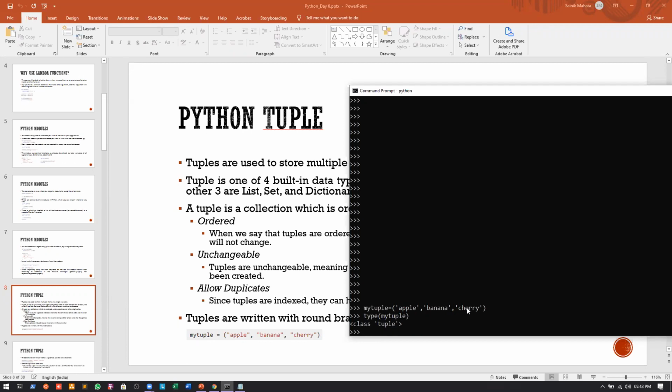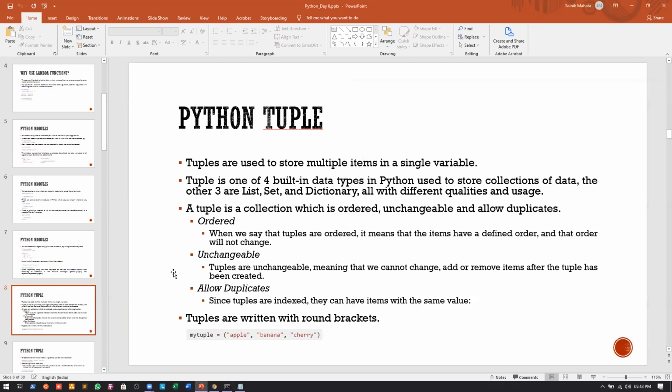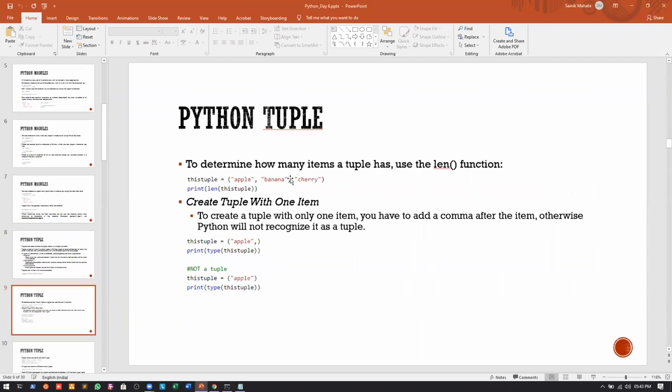These are things that we have discussed earlier as well. Len is a universal function that I have discussed earlier. Whenever we want to find out the len of a tuple, we can use the len keyword. If I print the len of this tuple, and this tuple has 3 elements, obviously it will print 3.